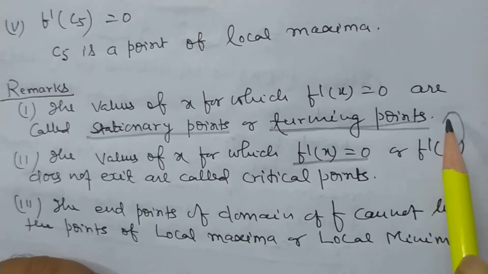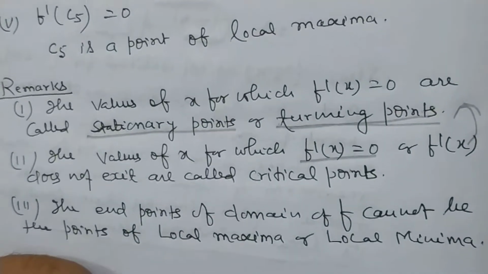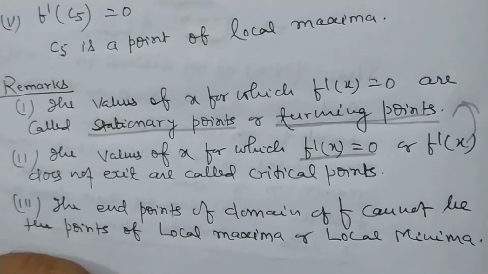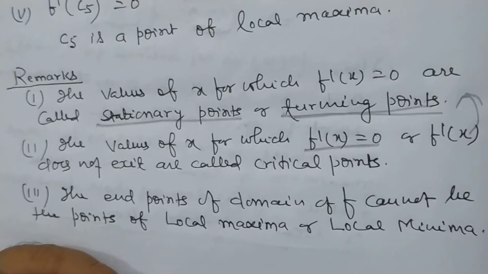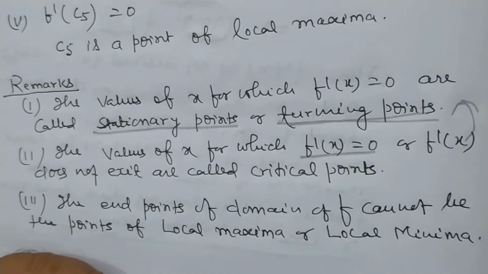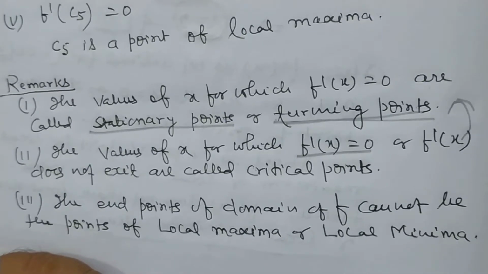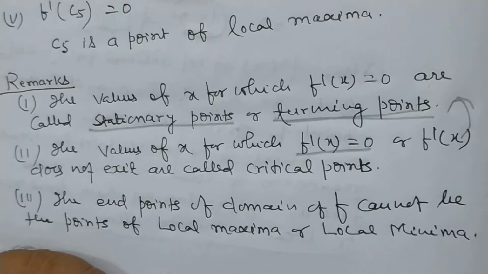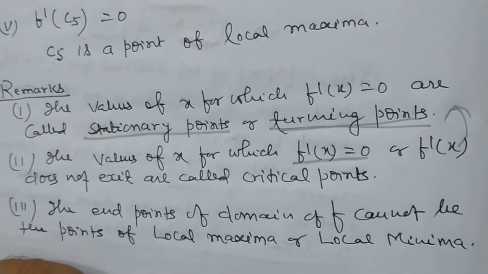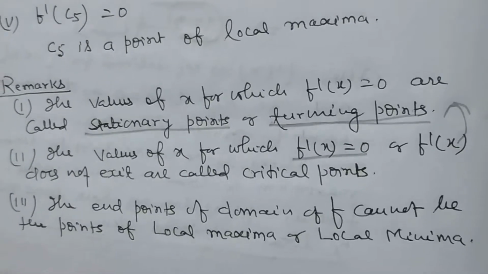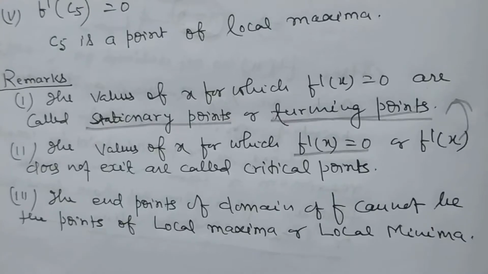This is the difference between critical points and stationary points. At a critical point, f dash x does not exist, or f dash x is equal to 0. Both conditions lie here. But in the case of a turning point, f dash x should be 0. And this point is known as a stationary point also. So my dear student, you must keep this important point in your mind.